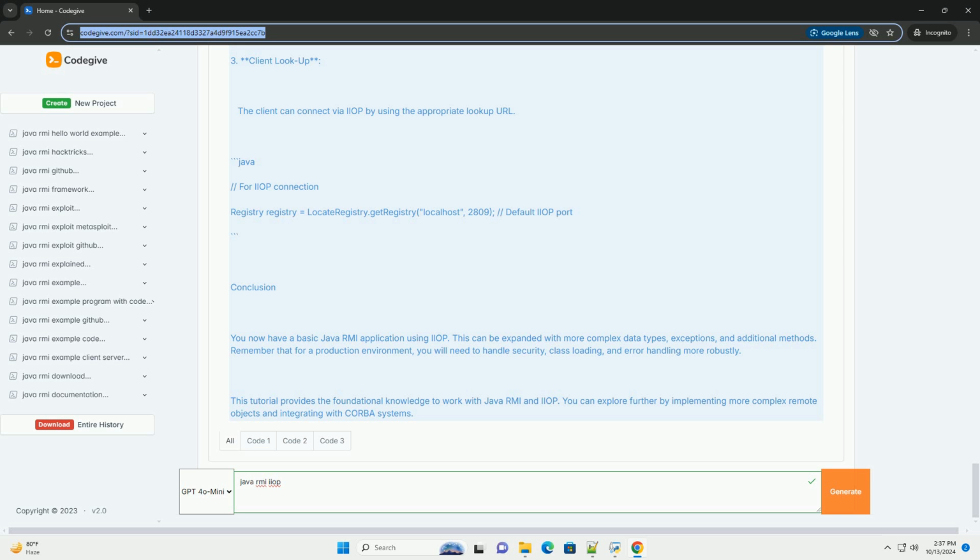Conclusion. You now have a basic Java RMI application using IIOP. This can be expanded with more complex data types, exceptions, and additional methods. Remember that for a production environment, you will need to handle security, class loading, and error handling more robustly. This tutorial provides the foundational knowledge to work with Java RMI and IIOP. You can explore further by implementing more complex remote objects and integrating with CORBA systems.